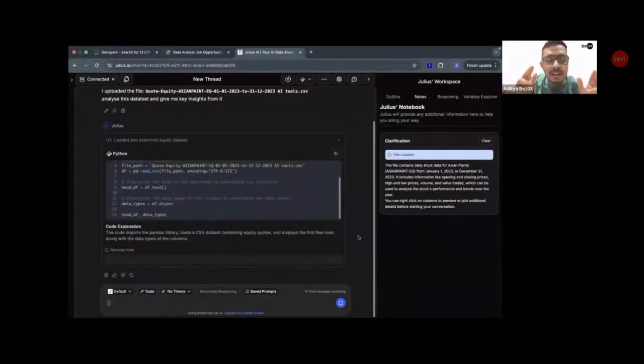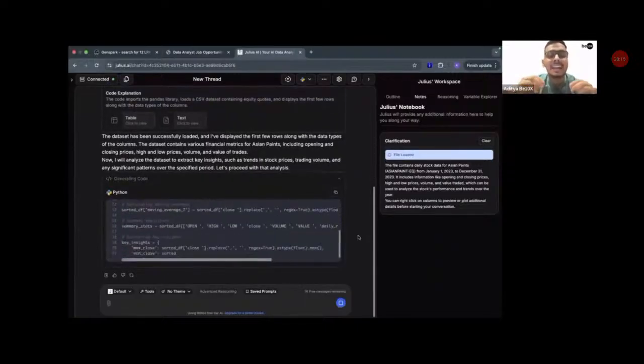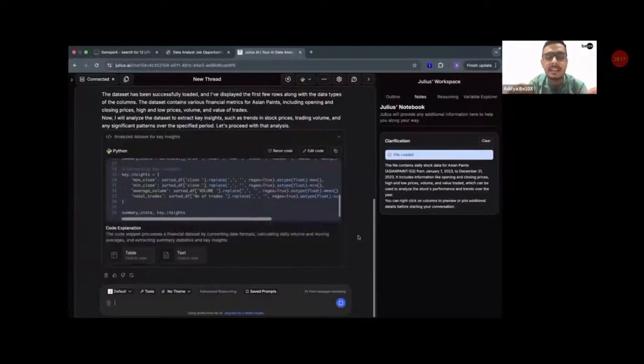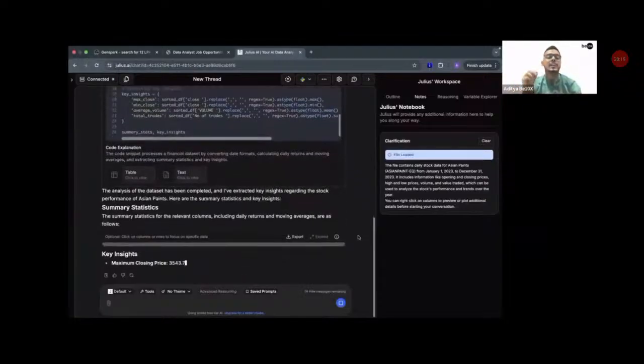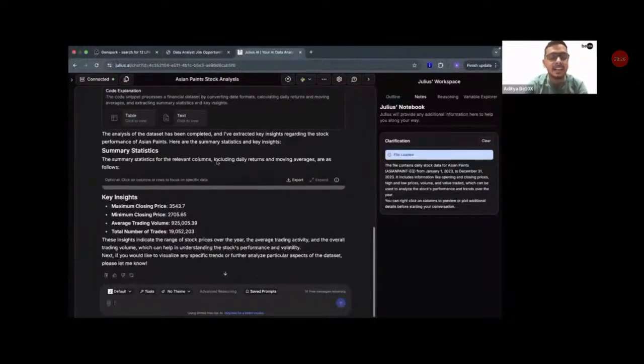It is writing a few lines of Python code in order to understand and analyze the data set, which you can see right now on the screen. And now it is giving us the summary. The analysis of the data set has been completed and I have extracted key insights regarding it. Summary statistics. The summary statistics for the relevant columns, including daily returns and moving averages, are as follows.